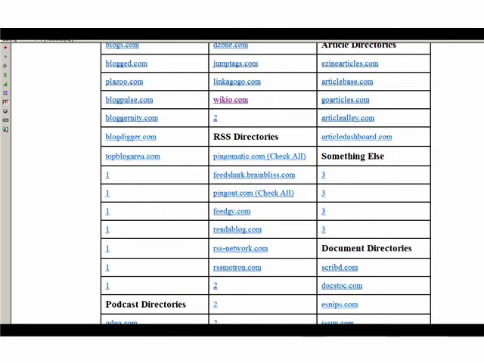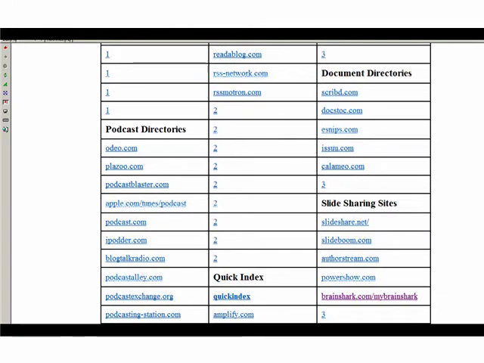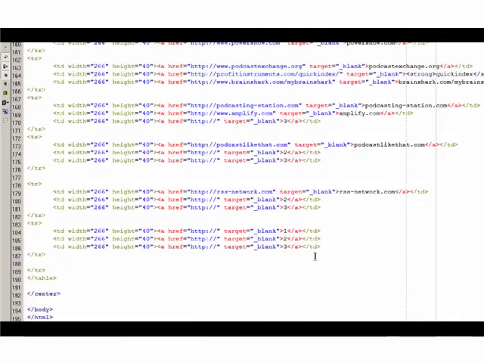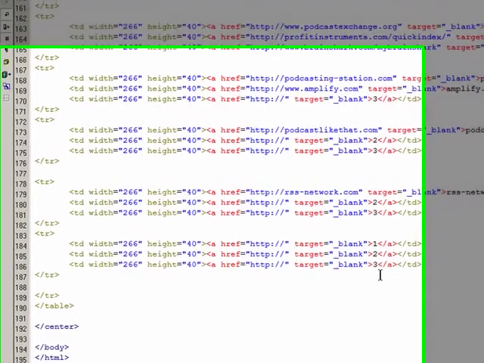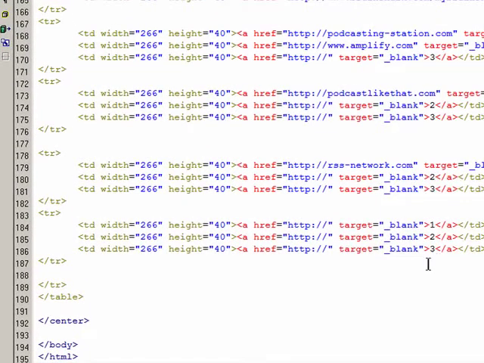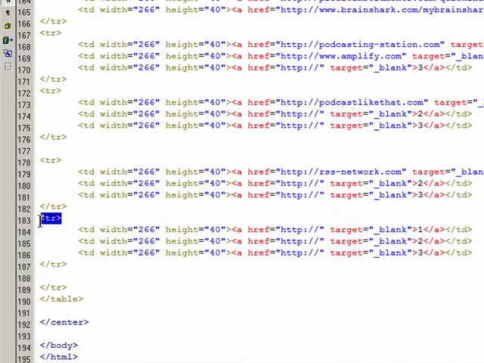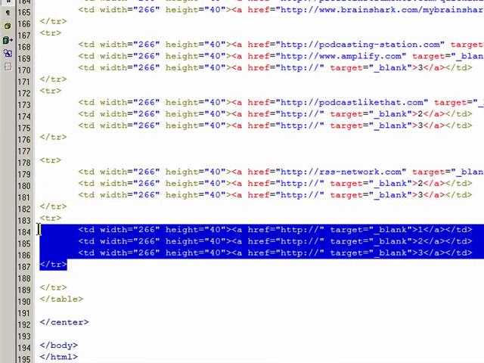Now let's say you've got a lot to add to this, and you need some more spaces down here. We can very quickly add additional spaces. Let me show you how. At the bottom of the table now, I've left a section. You see it's 1, 2, and 3, so that's going to give you 3 columns in a new row. And what you'll do to copy this is start with this /tr right here and copy everything up to and including this tr. So simply copy this,